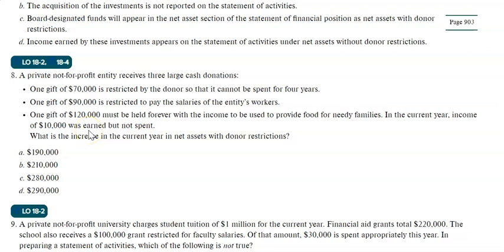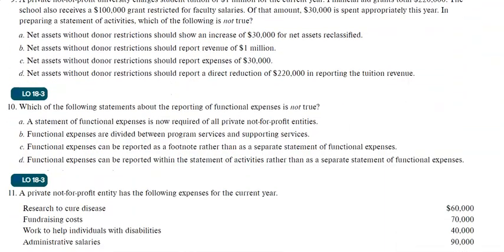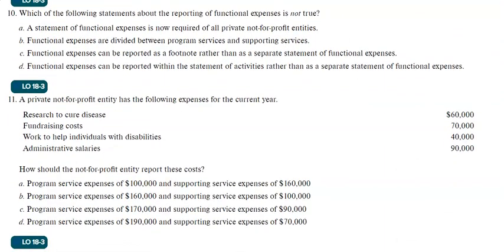So if you add all those, you will find 290. So add all these numbers, all have some restrictions imposed by the donors, including the income, until you use it for that purpose. So the correct answer is 290,000. Let's see another example.